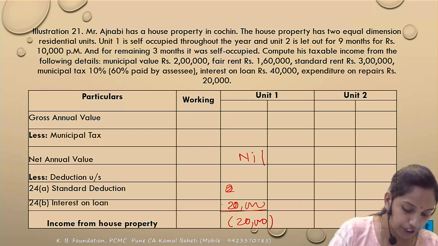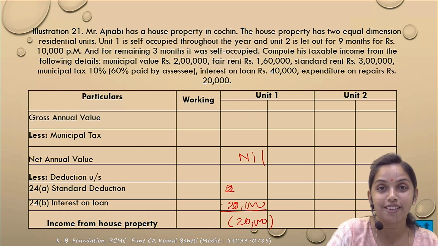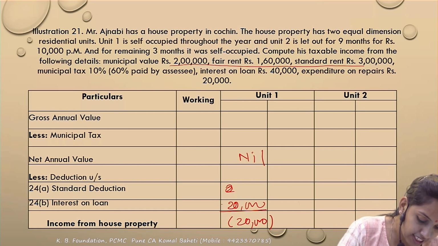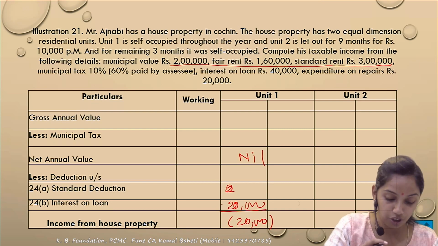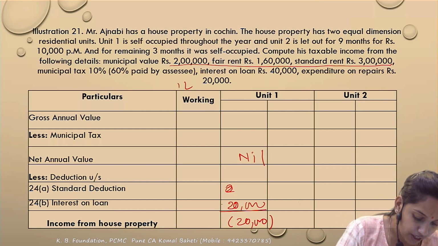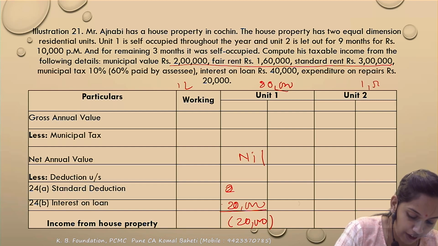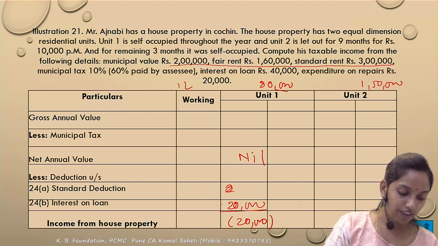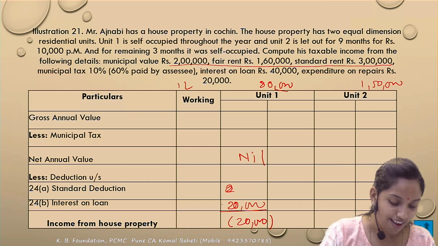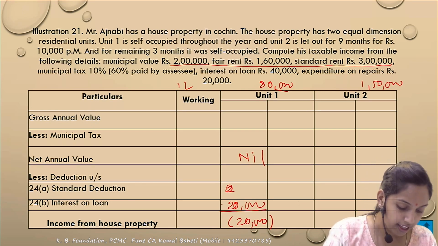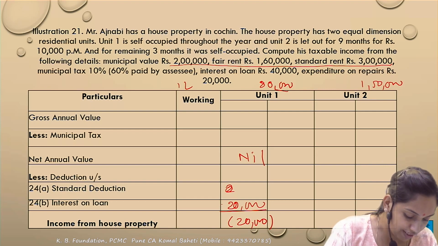Now come to unit 2. We need to calculate the gross annual value, so we'll have a 3-step calculation. But do remember this municipal value is for the whole property, so what is the unit 2 portion? 1 lakh of the municipal value. Fair rent comes to 80,000, and the standard rent comes to 1,50,000. Correct? So one by one, the gross annual value: 1 lakh or 80,000, whichever is higher, is to be compared with the standard rent, whichever is lower. So 1 lakh and 1,50,000. So ultimately